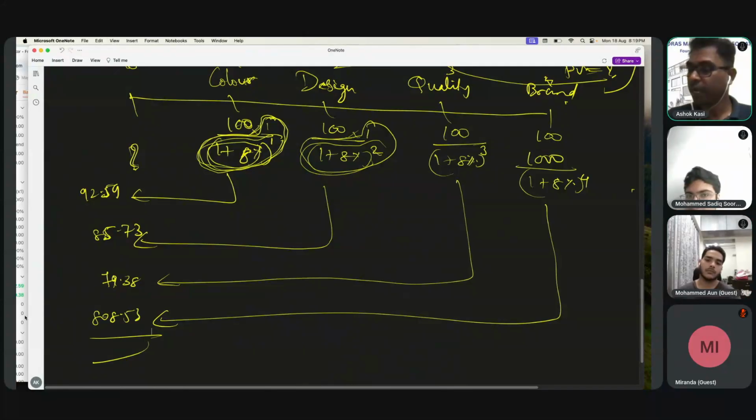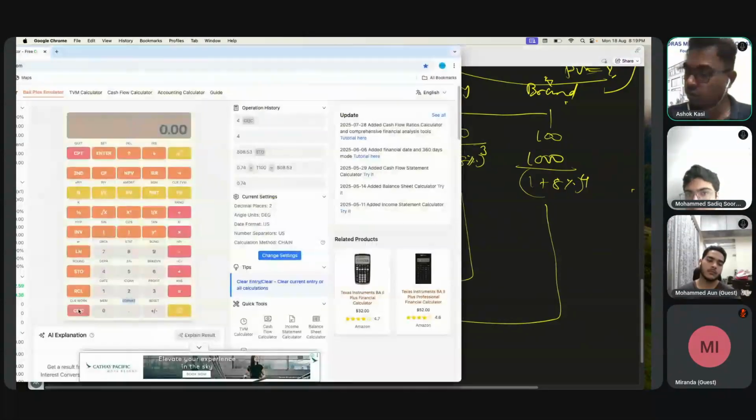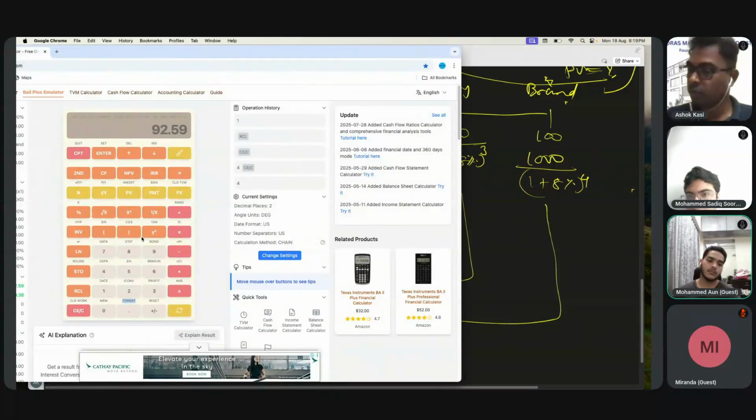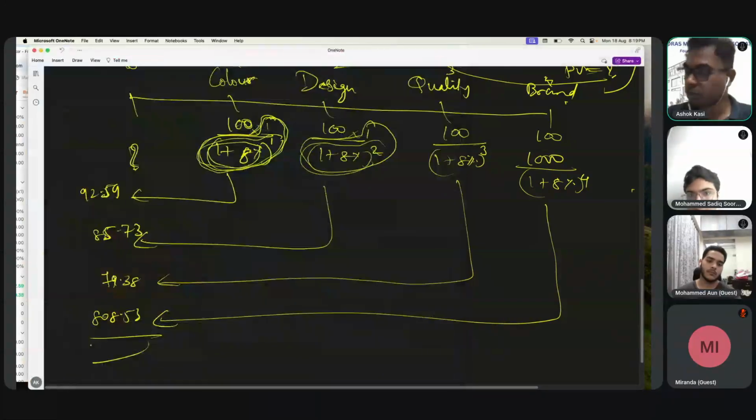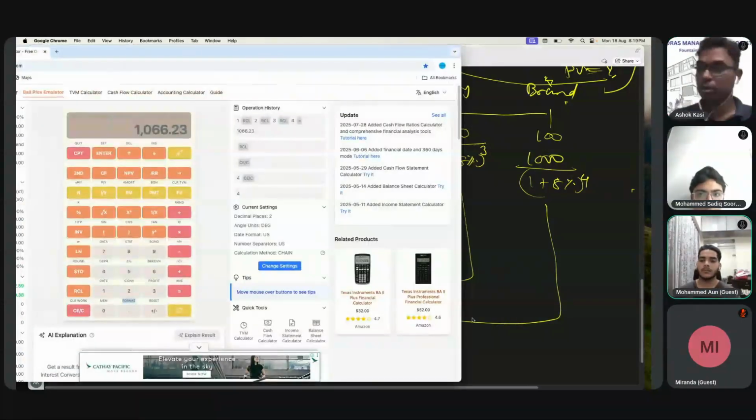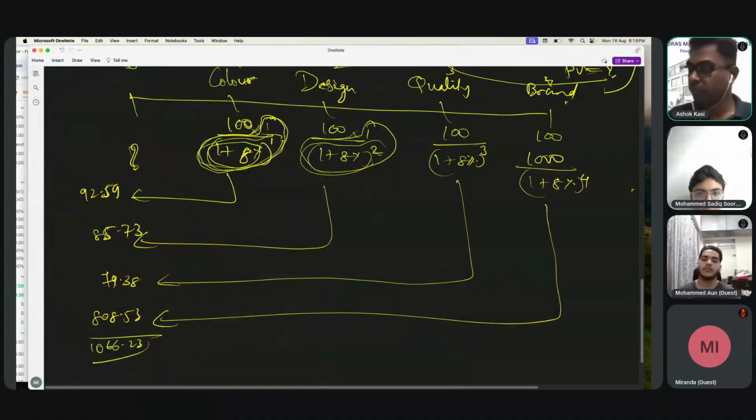Now I need to add all this. So I will do recall 1, first number, plus recall 2 plus recall 3 plus recall 4 equals 1066.23. So the right price for this bond is 1066.23.